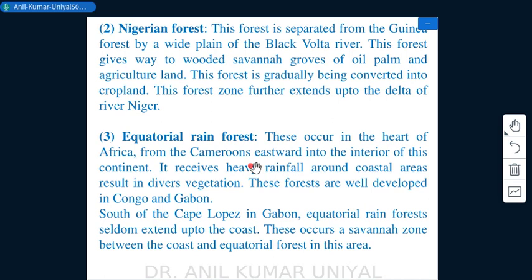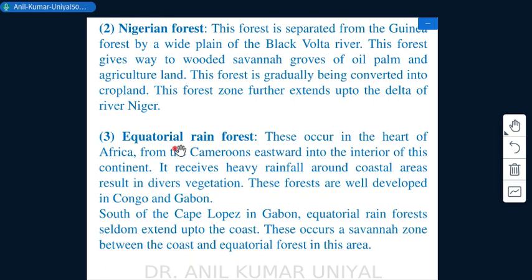Next we have the Nigerian forest area, and this forest is separated from the Guinea forest by the wide plains of the Black Volta River, and this forest gives way to wooded savanna, groups of oil palms and agricultural land. Right, this forest is gradually being converted into cropland nowadays, and this forest zone further extends up to the delta of the river Niger.